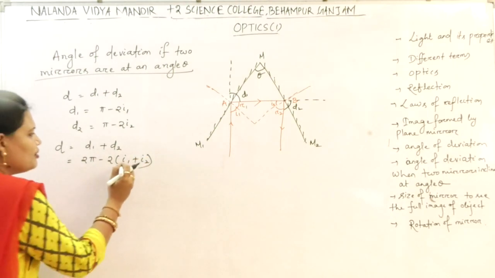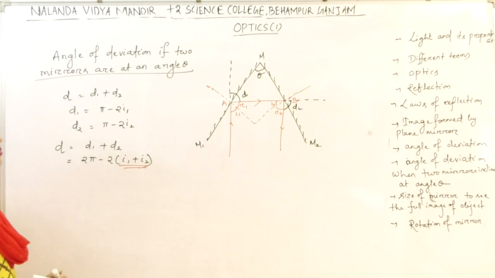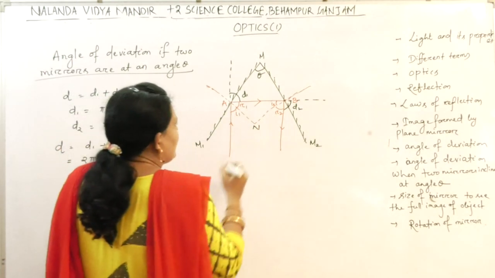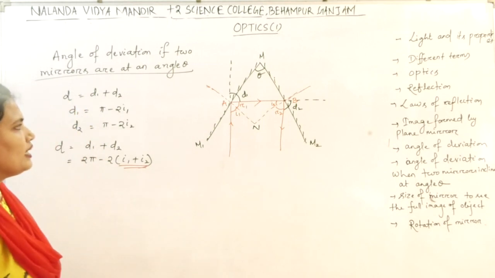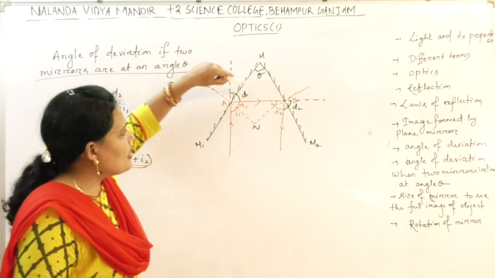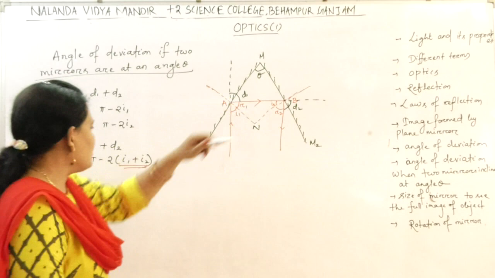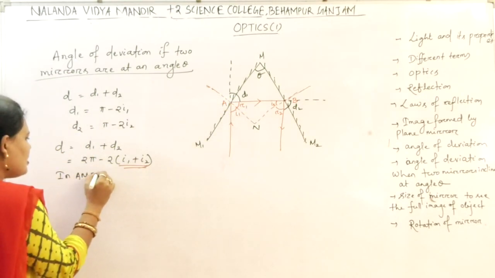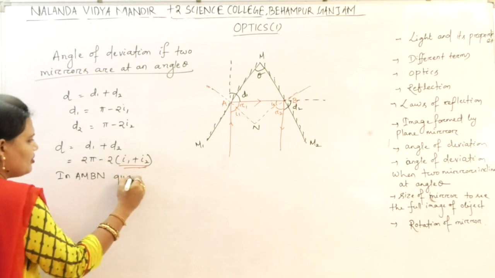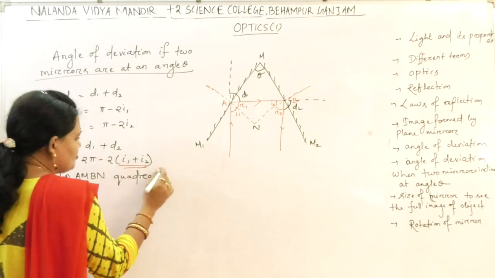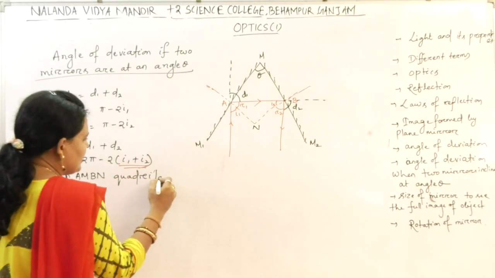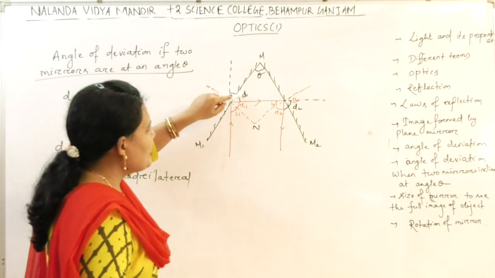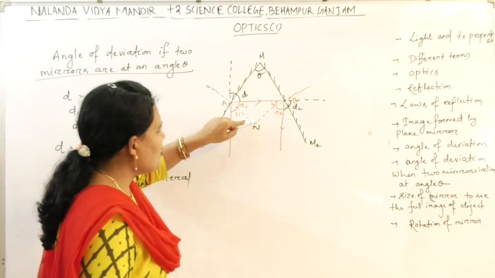Now let us find out the value of I1 plus I2. This is your N. Now see in this quadrilateral AMBN, this is your 90 degree because this is the normal.